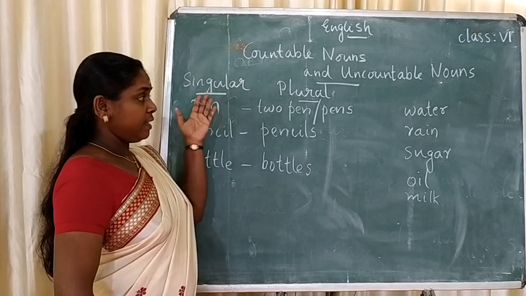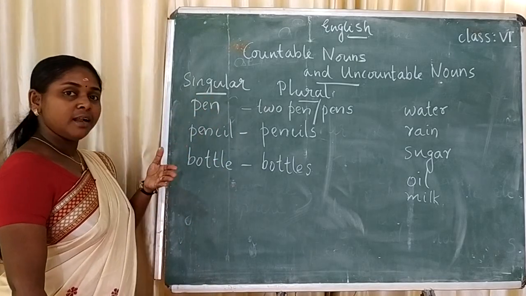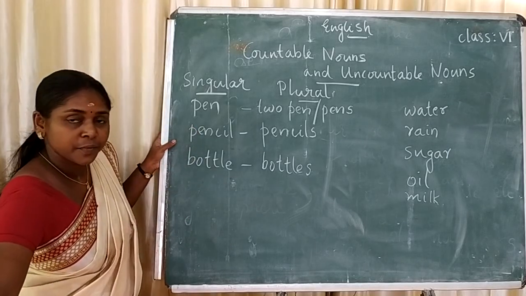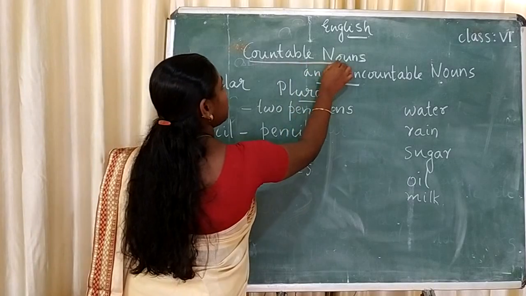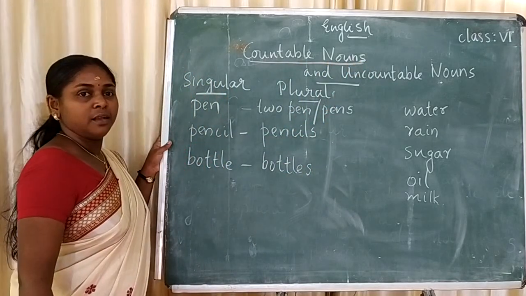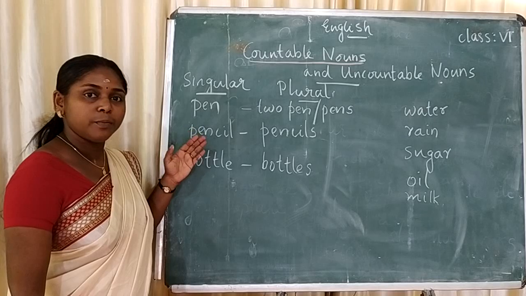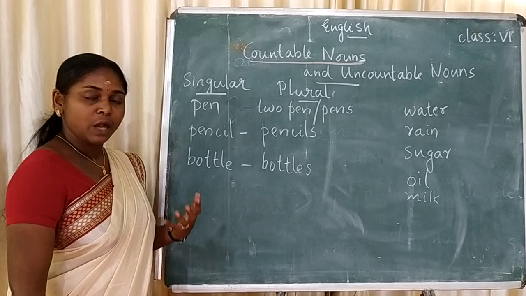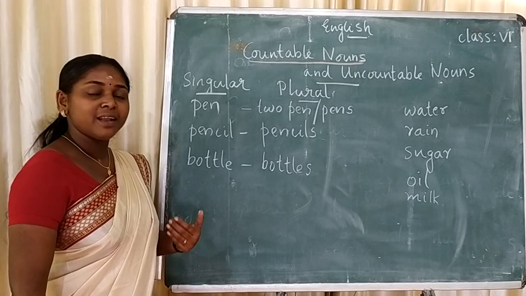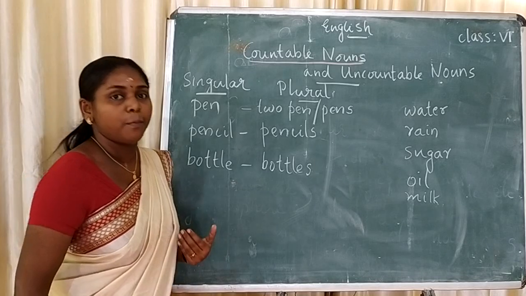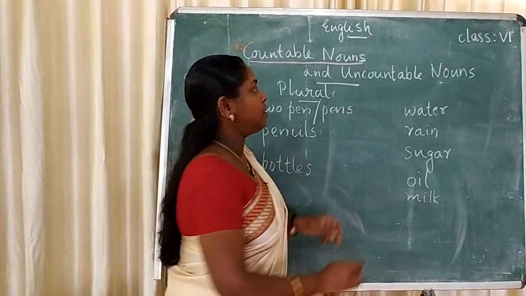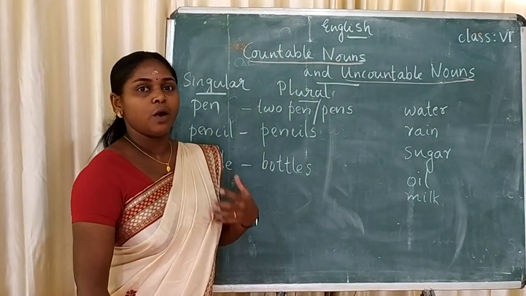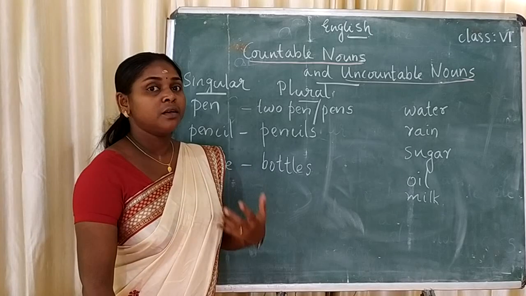So here on this side we can take the number or we can count, and these types of nouns are called countable nouns. That means we can take the number. Countable nouns are the nouns that we can count or take the number, but uncountable nouns, we cannot count.